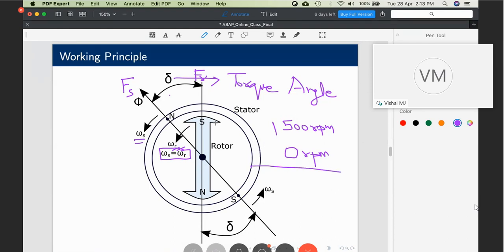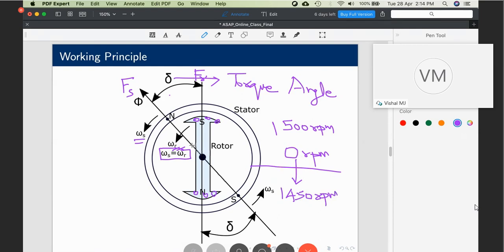We normally place damper windings on the pole faces, excuse my drawing, whereby it starts as an induction machine. A synchronous machine starts like an induction machine. Induction machines are self-starting, so it starts naturally from 0 RPM. And once it reaches a speed close to synchronous, say 1450 RPM or something of that kind, the relative speed is only 50 RPM.